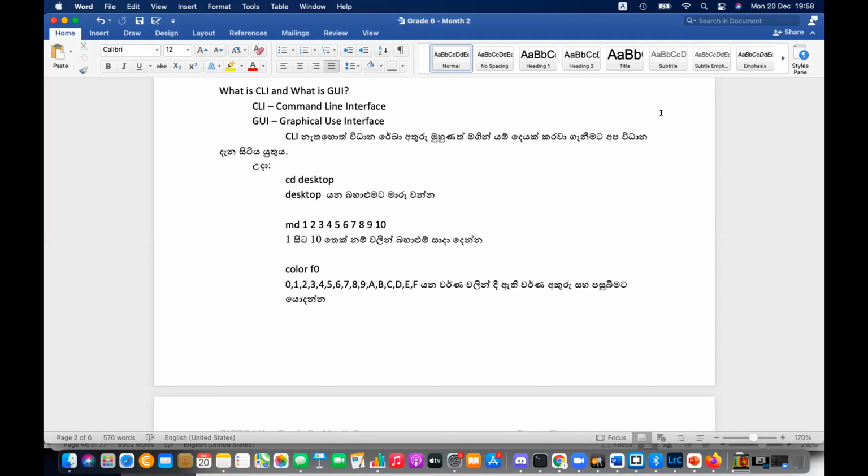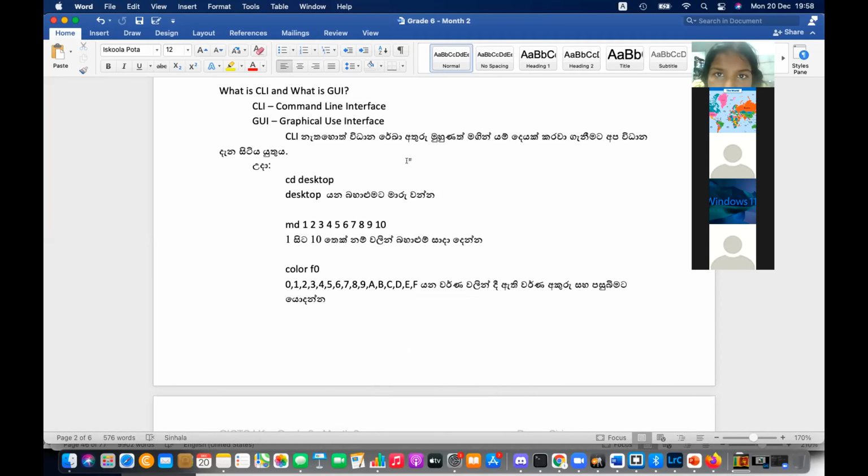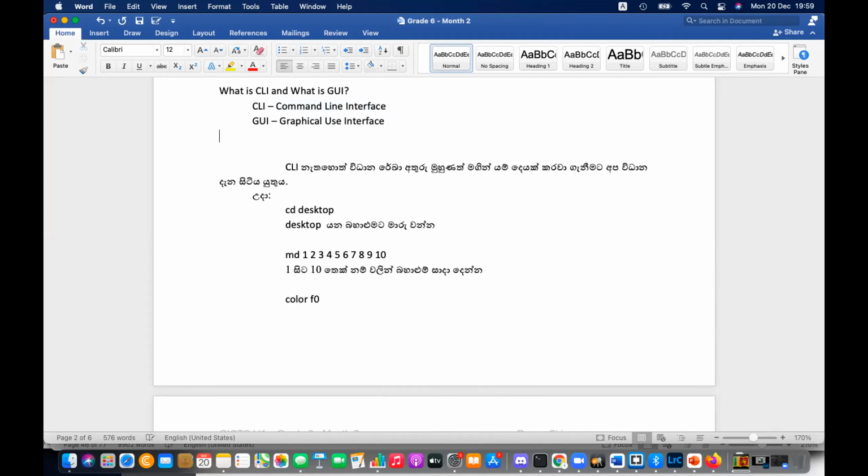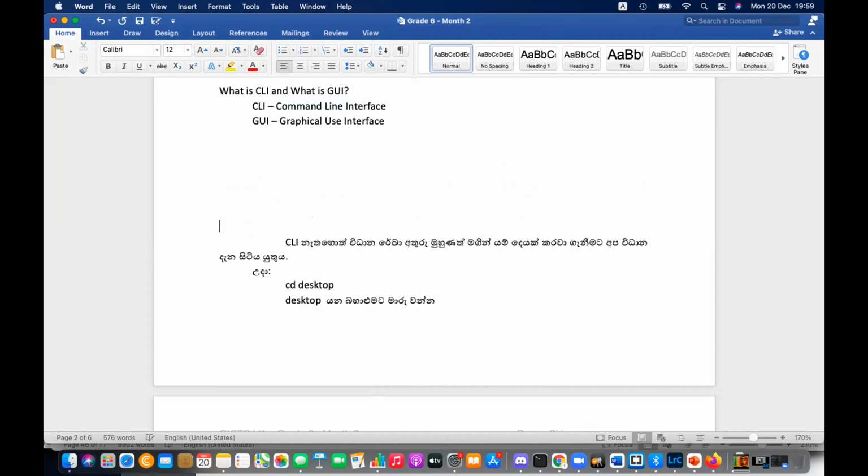Okay, next 10 minutes are allocated for practicals, right? Practical session. We have to identify the difference between CLI and GUI. The meaning of CLI is command line interface. Today we are going to recognize that, and the meaning of GUI is graphical user interface. In the space for CLI and GUI, please write down CLI means command line interface, GUI means graphical user interface. And after that, kindly write down this after the particular section.